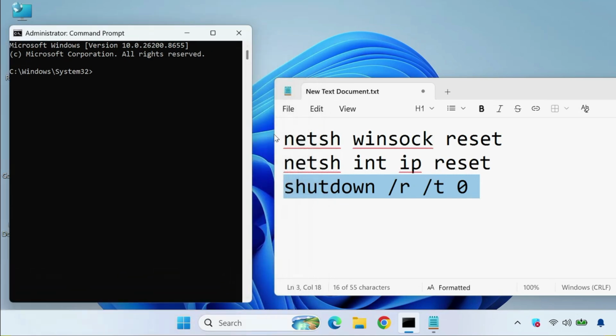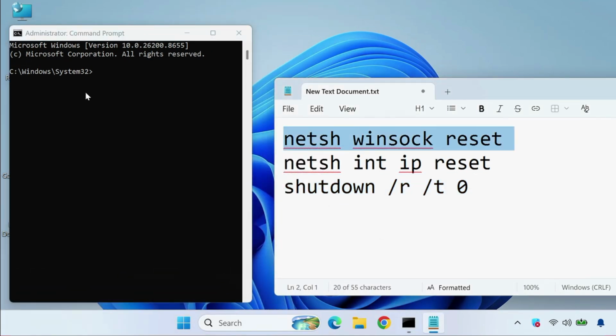So copy, otherwise you can type manually, use them one by one. These are the 3 commands: netsh winsock reset, netsh int ip reset, and shutdown. This command will, after you hit enter, shut down your system. After 10 seconds you have to run it again, and then please check your issue. Thank you.